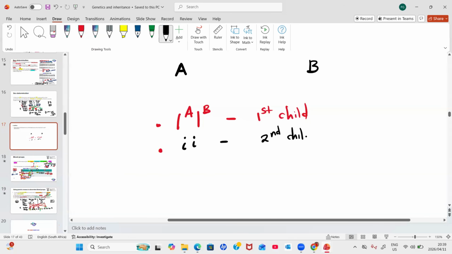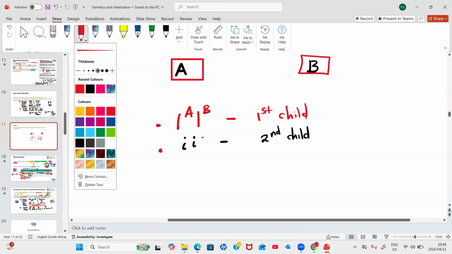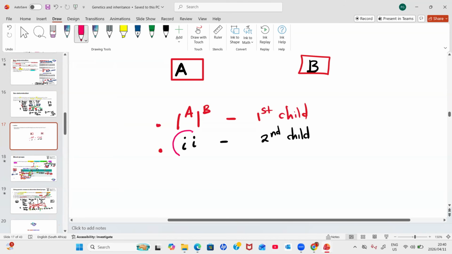This is obvious, guys, that these must be heterozygous for both their blood groups. Like this father here is heterozygous for blood group A. This mother is also heterozygous for blood group B. How do we see that? It's because this second child has got blood group O. Blood group O consists of two recessive alleles, the small letter i and the small letter i.